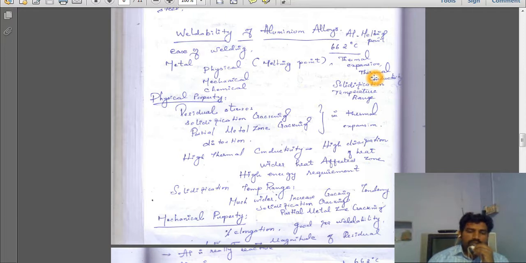So we need to give more heat to the aluminium alloy. Because of thermal conductivity, the heat affected zone area will increase.